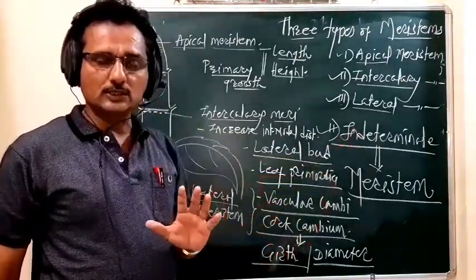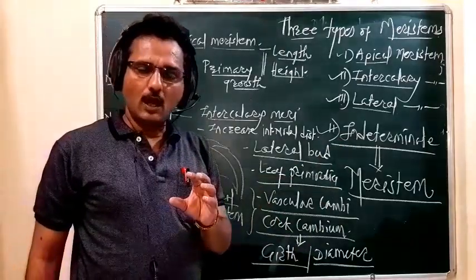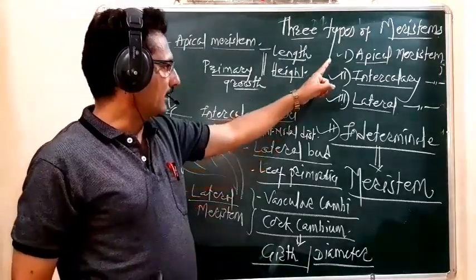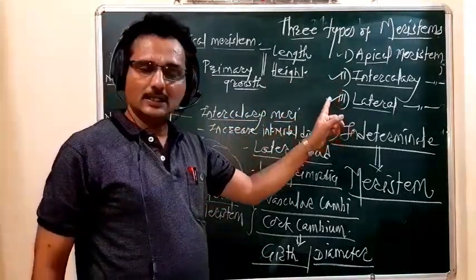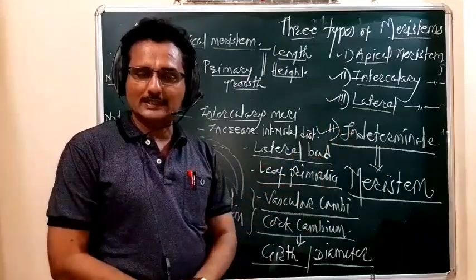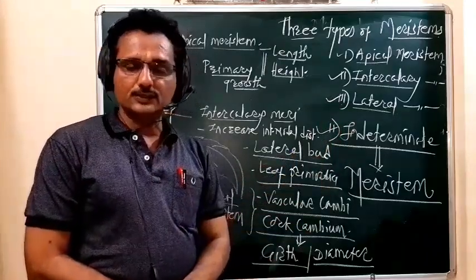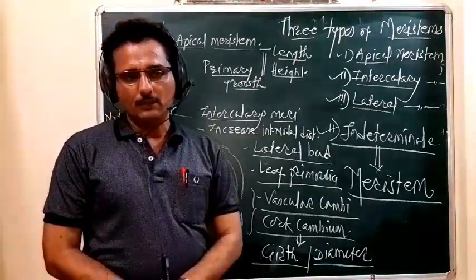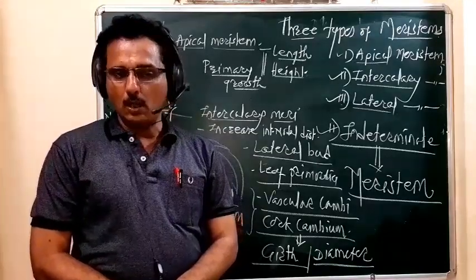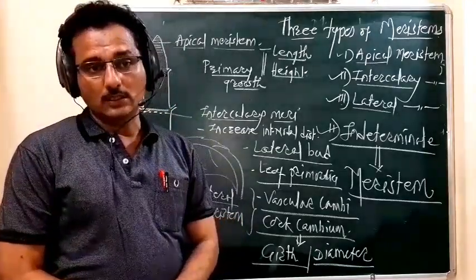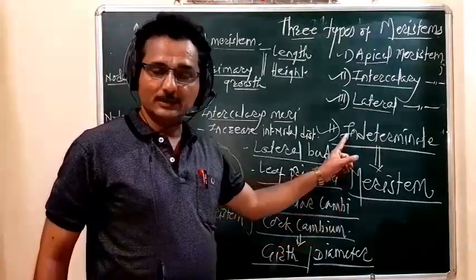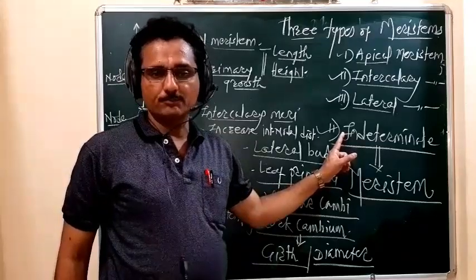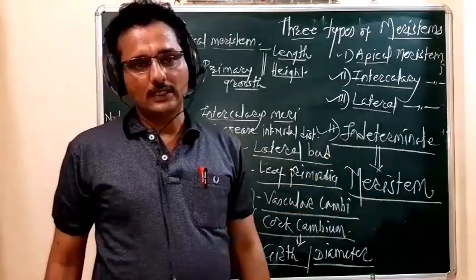Okay, so on the basis of the location of the meristem, there are three types: apical meristem, intercalary meristem, and the lateral meristem. And we also saw the functions of these three different types of meristem. I think you understand well how the growth in plants is indeterminate in the shoot apex and the root apex. So with this, students, we will stop at this moment.